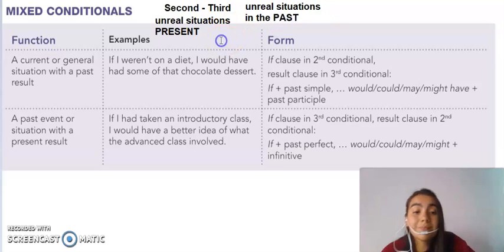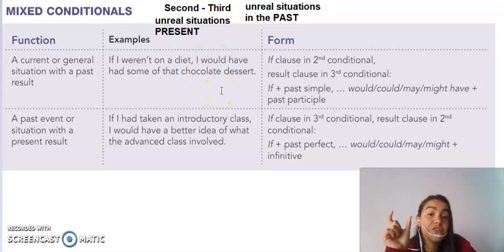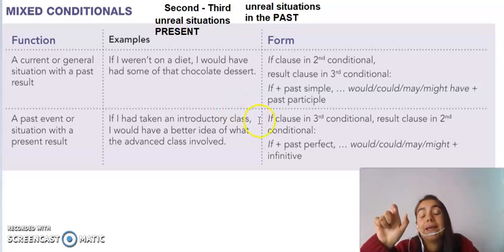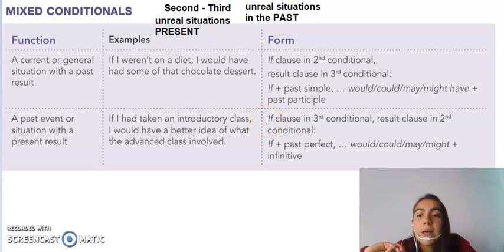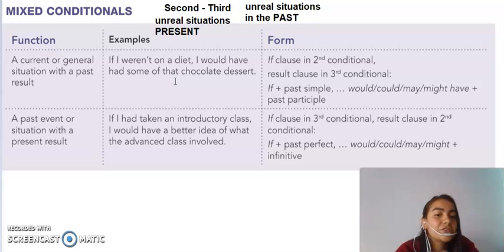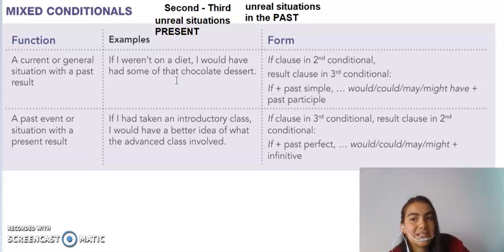So in the mixed conditional number 1, we are going to have the first part, the if clause, with the second conditional structure, and the result clause with the third conditional structure, right? So this means that I'm going to have an unreal situation in the present, which is the condition, right? And the result of that unreal situation in the present is going to be in the past, right? So one result that might have happened in the past.